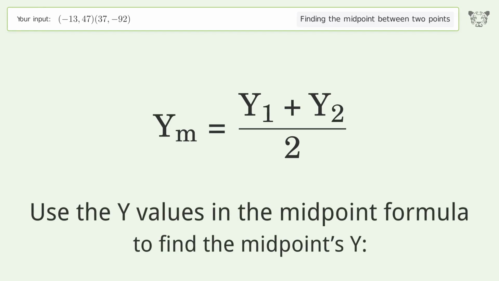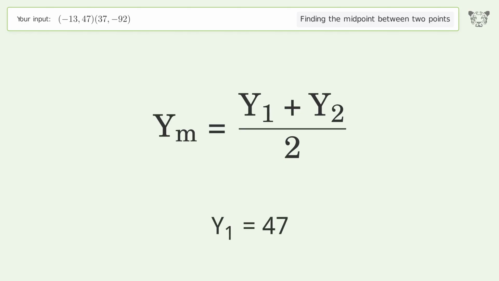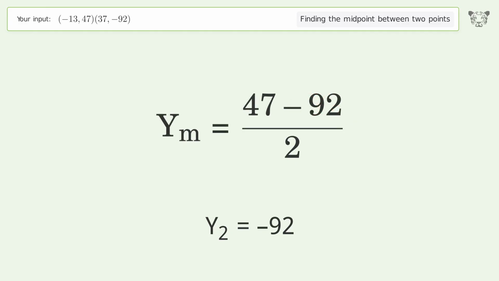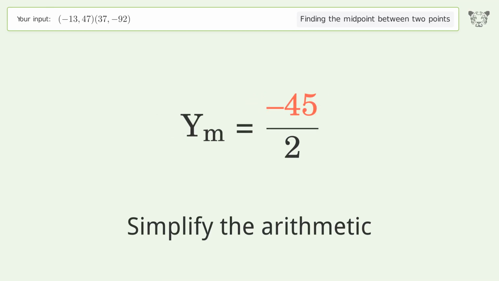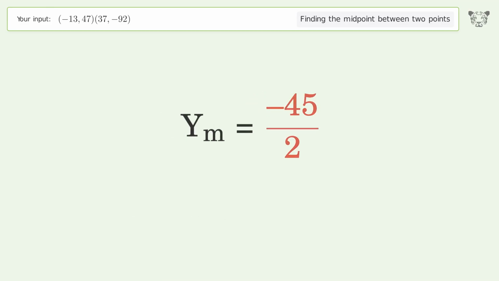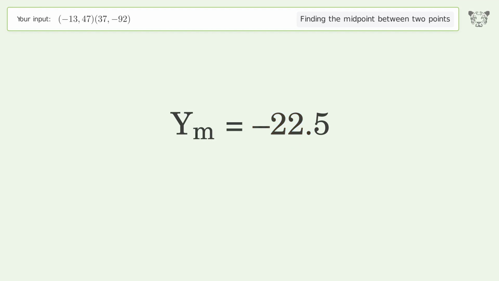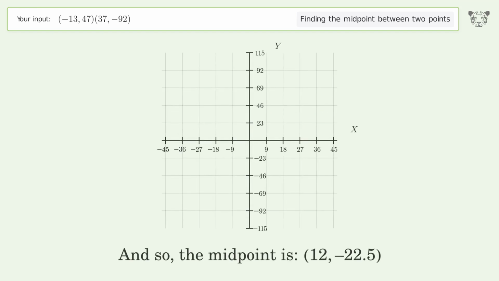Use the y values in the midpoint formula to find the midpoint's y. y1 equals 47. y2 equals negative 92. Simplify the arithmetic. And so, the midpoint is 12, negative 22.5.